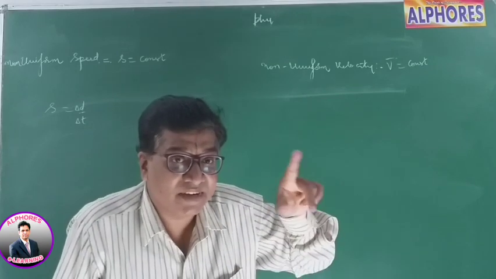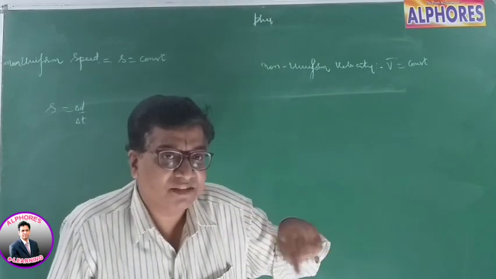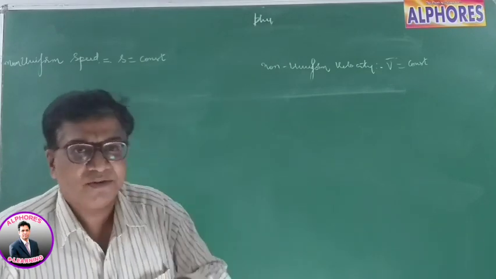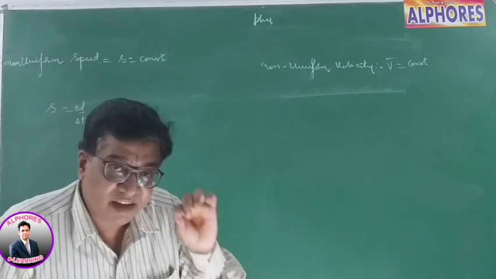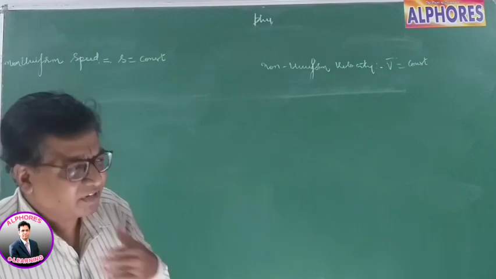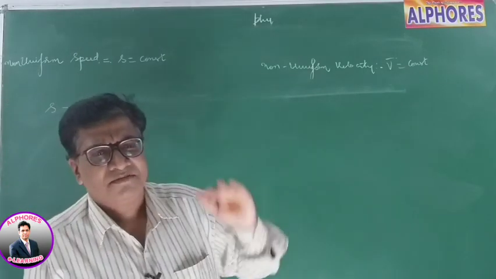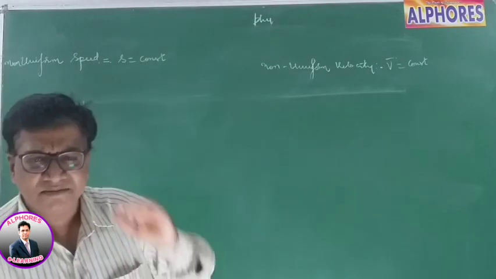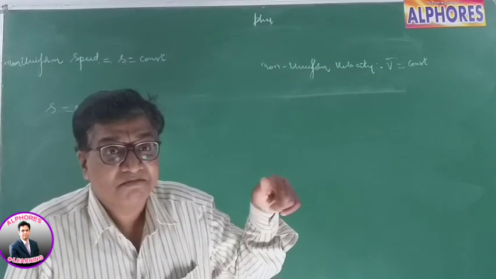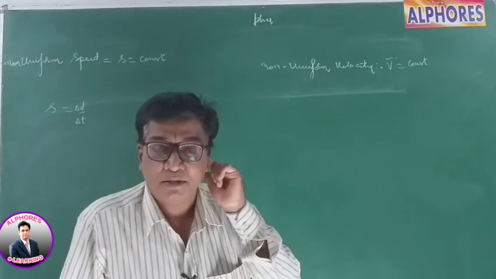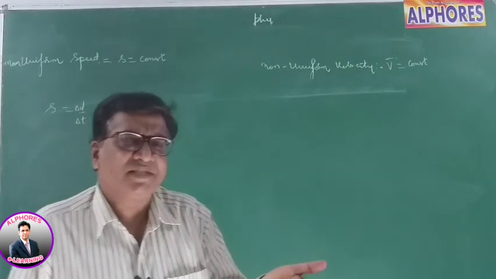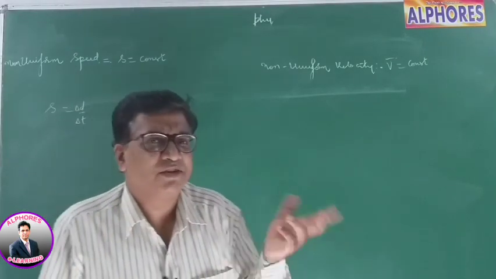A body moving in a circle, for example. If the body is moving in a circular path with constant speed, the magnitude is the same, but the direction is changing. Non-uniform velocity. Or the direction is the same and the magnitude is changing, like an accelerating body, a train starting from rest and accelerating. Then it is non-uniform. The path is the same, but the magnitude of velocity is changing. Or the magnitude can be the same with a circular path. Both may be changing, then it is non-uniform.